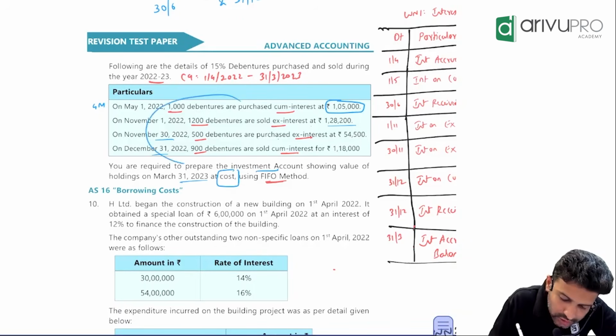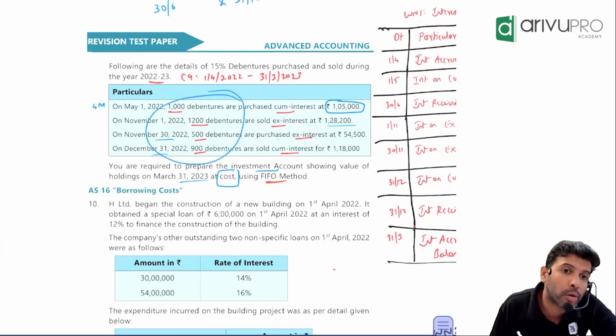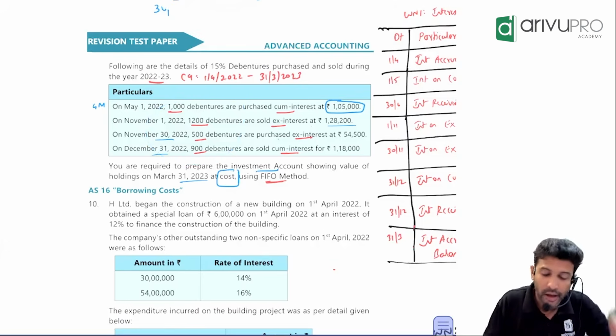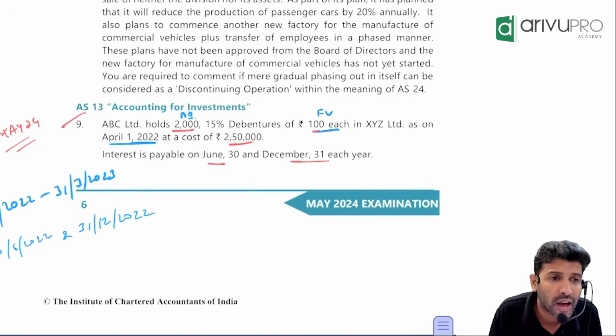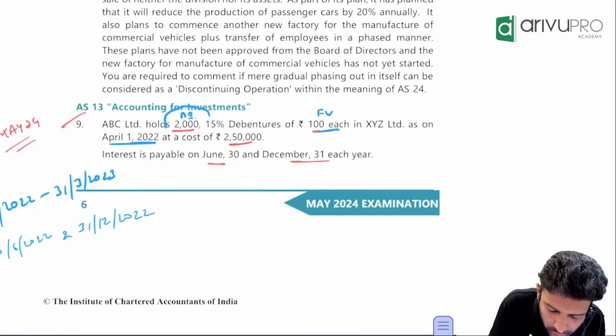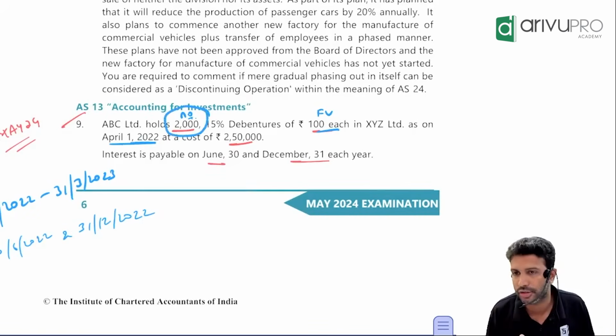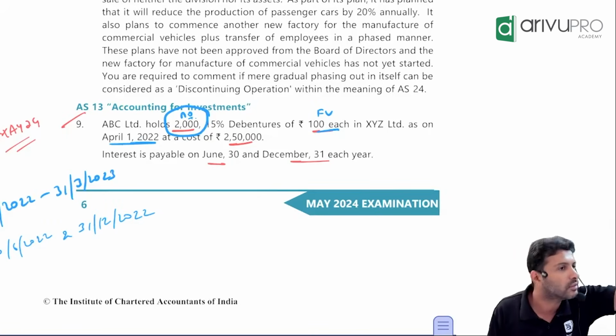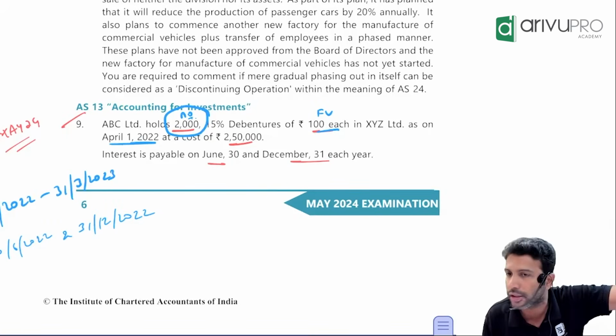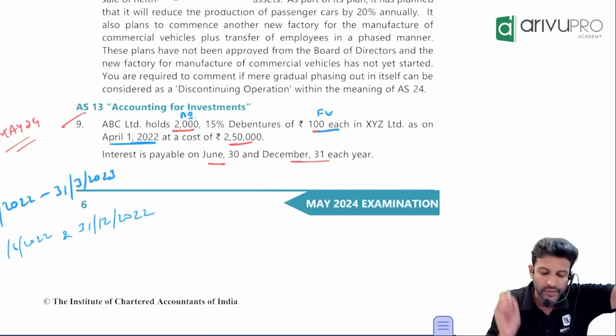Sir, all this came early, or there is one more before? Last year's closing balance became current year's opening balance. How many investments did you already have in the last year? That means which came first? 2000. So you will sell this 2000 first. That's the first in, first out concept. Okay, let's find out.